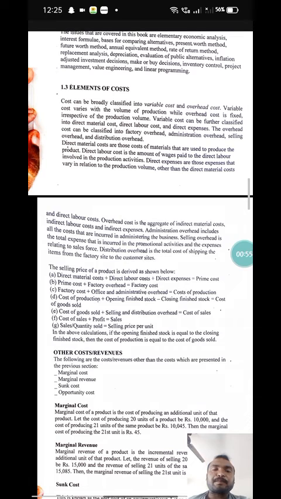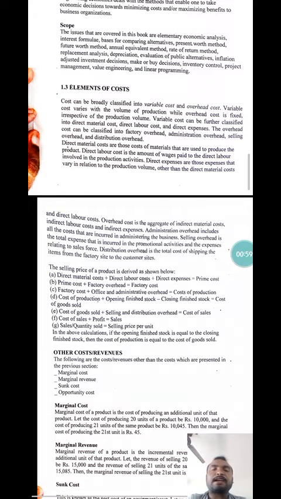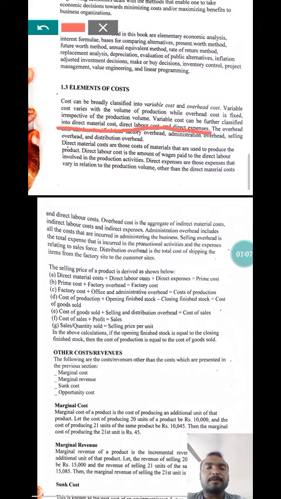Variable cost can be further classified into direct material cost, direct labor cost, and direct expense. Overhead can be classified into factory overhead, administrative overhead, selling overhead, and distribution overhead.